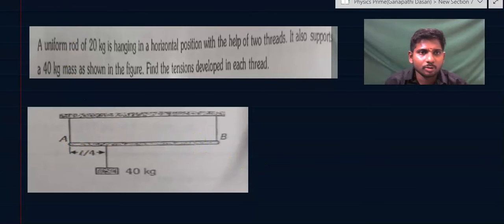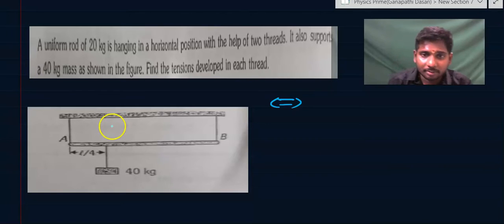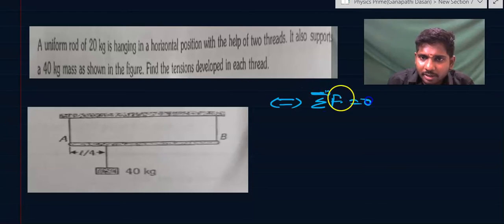So what I can do is I'll try to solve here. First, the entire system is at equilibrium. It is neither translating nor rotating, which means it is both in translational equilibrium and in rotational equilibrium. So that conveys to us we can write net force should be equal to 0, and also net torque on the system can be equal to 0.